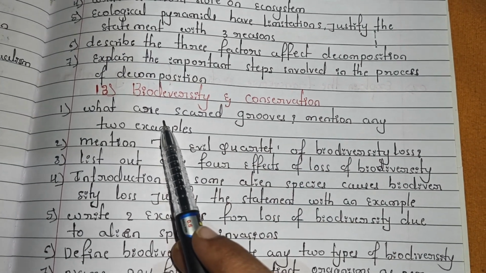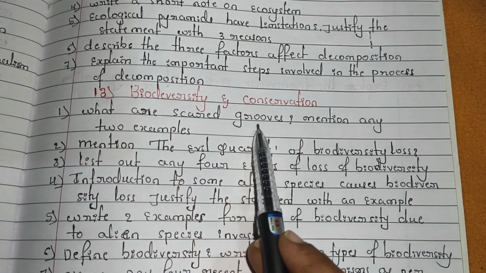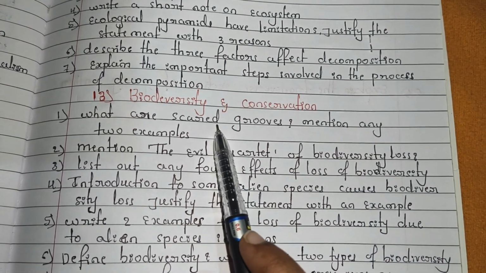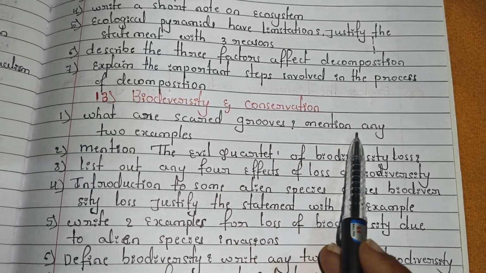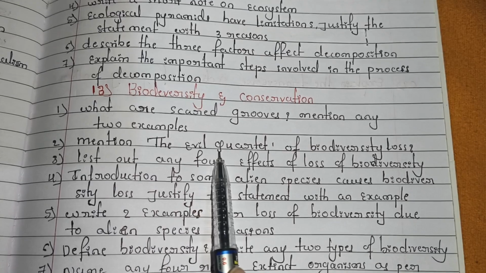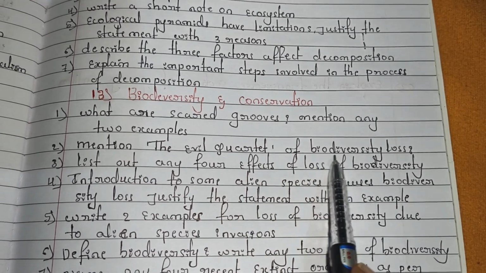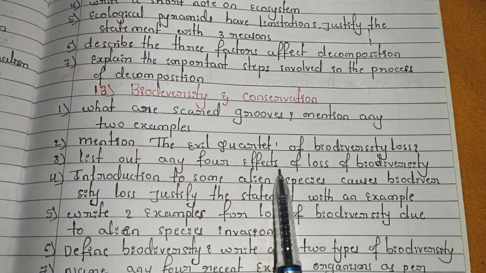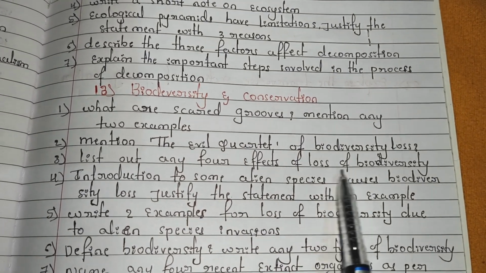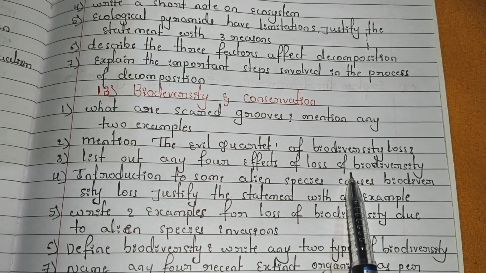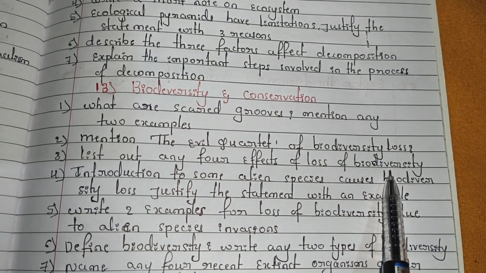From this chapter, first question: what are scarecrows, and mention any 2 examples. You have to write the definition for scarecrows and write 2 examples. Next, the second question: mention the evil quartet of biodiversity loss. And next, the third question: list any 4 effects of the loss of biodiversity. So there are 4 effects of the loss of biodiversity.